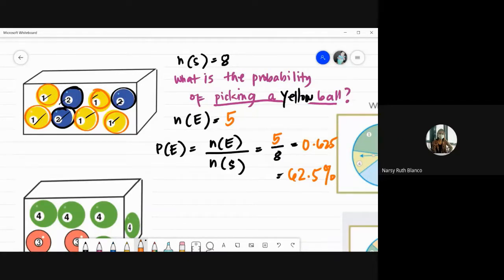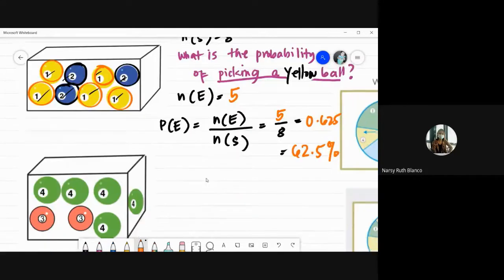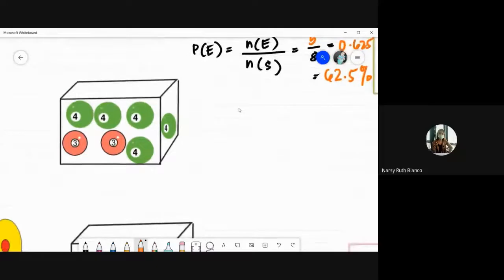Okay, now it's your turn. Ayun naman, dito tayo sa next na figure. Okay, next na figure. Ano yung ating number of favorable outcomes? Lagay sa chat box. N of S, 7, according to Overada.